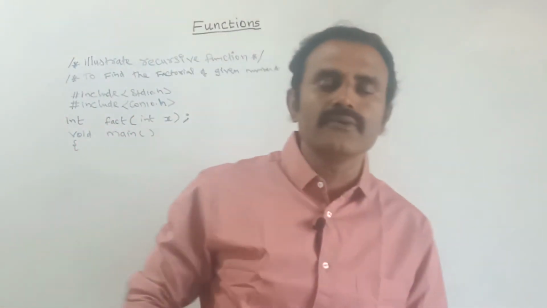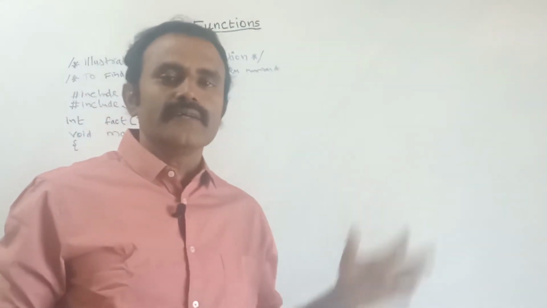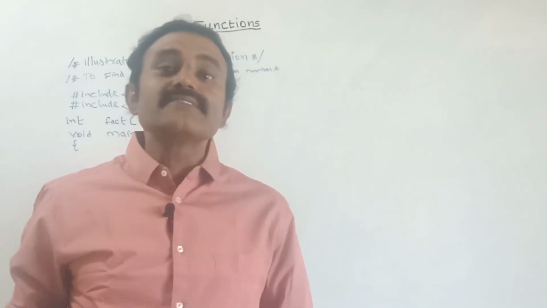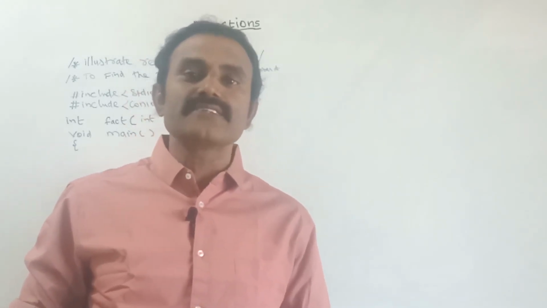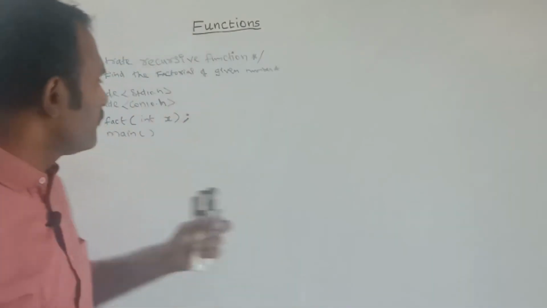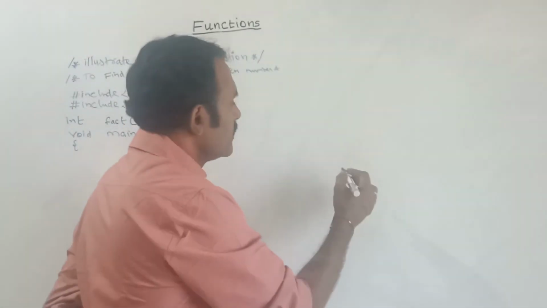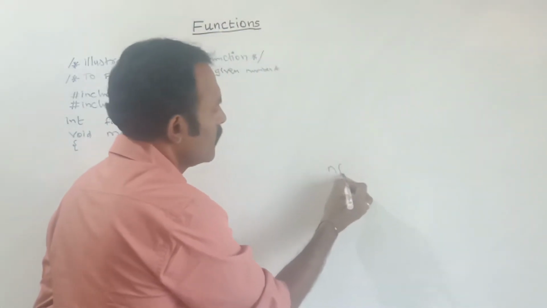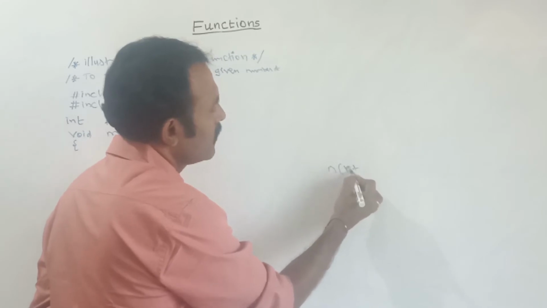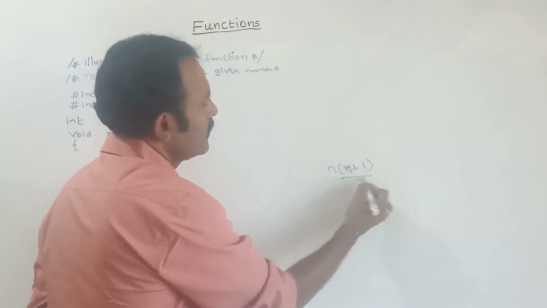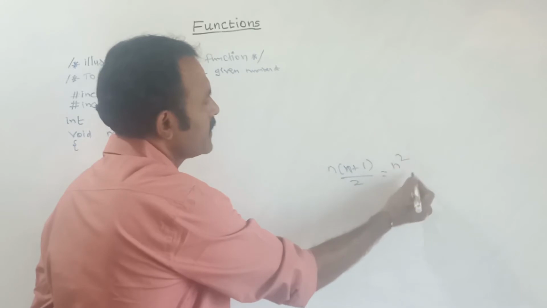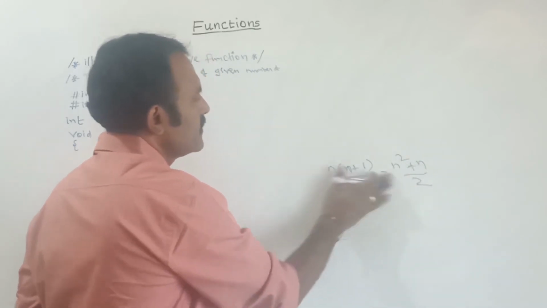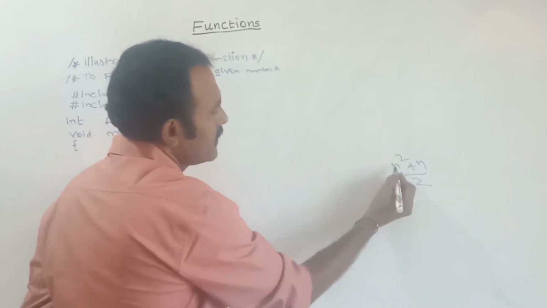Now, with the help of this recursive function we are going to print the triangular series. What is the triangular series? The formula for the triangular series is n into (n plus 1) divided by 2, which we can write as (n square plus n) divided by 2. This is the formula for the triangular series.